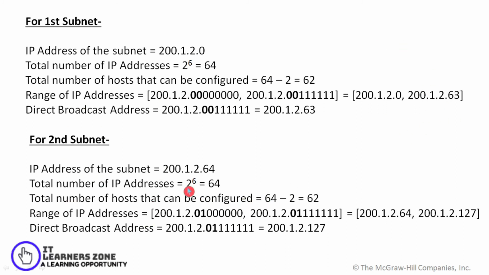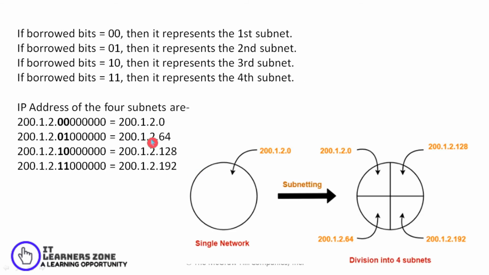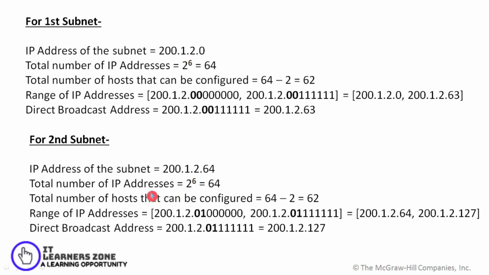Going for the second subnet, again I will do the same thing. My subnet address is 200.1.2.64. I will find the number of addresses as 2 raised to 6 is equal to 64. The number of addresses that can be used by the host is 64 minus 2, that is equal to 62. So the range of IP addresses would be 200.1.2.01 with all zeros, and 200.1.2.01 with all ones. I'll convert this into decimal and get the address range.